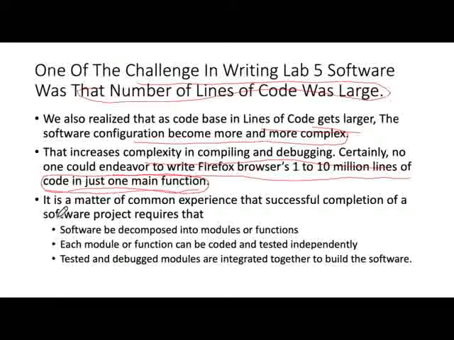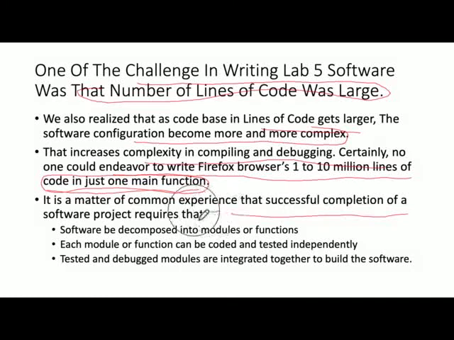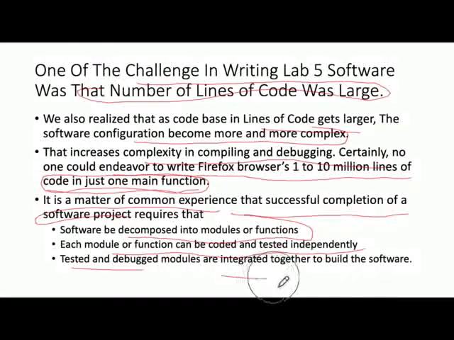It's a matter of common experience that successful completion of a software project requires the software be decomposed into modules or functions, and each module or function can be coded and tested independently. And then the modules and functions, tested and debugged, are integrated together to build the software.